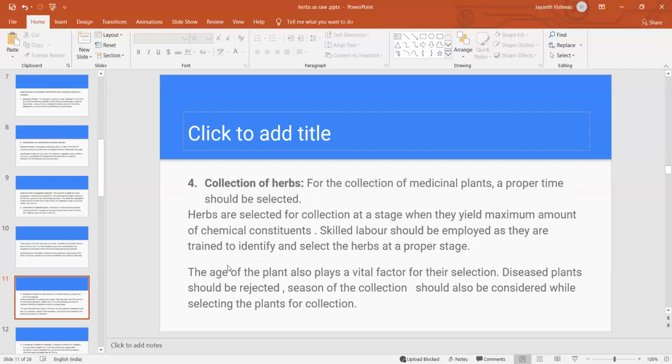So after cultivation, we have to go for the collection. The collection is very important for marketing. If you want to market your goods, collection is very important, because the reason behind that is the preparation of the drugs is to stabilize them in transport and storage.